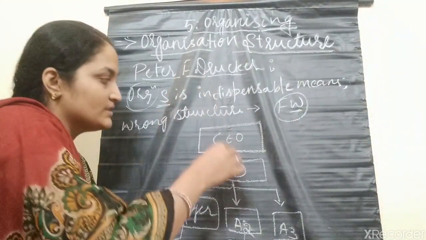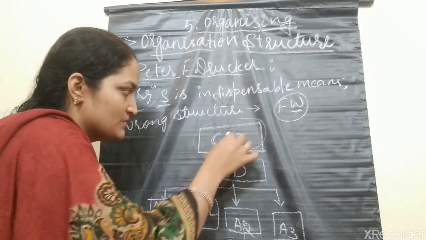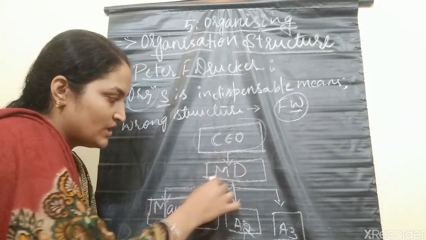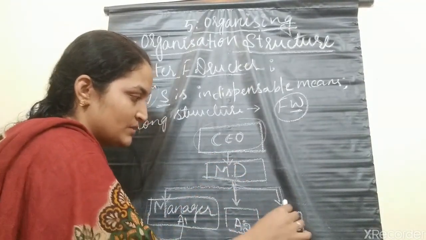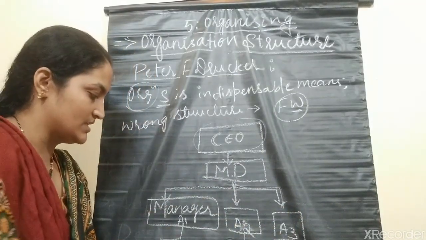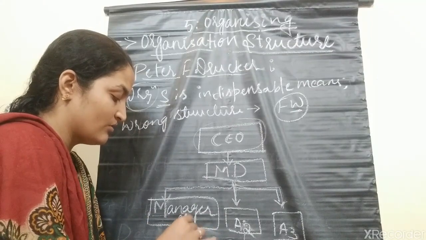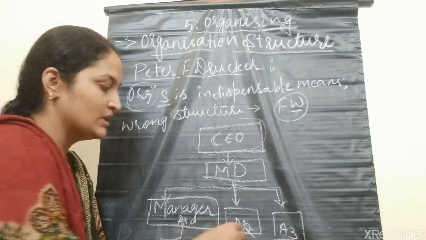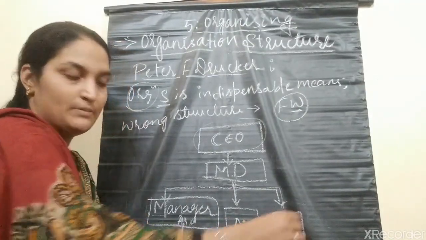So this is the structure of an organization. First comes the top-level management, that is the CEO. Under this we have the MD, the managing director, and then different managers, depending upon the departments in the organization. The manager or superior of department 1, you can think of it as the production department. This is the manager of finance, this is the manager of the purchasing department, whatever you want you can think.